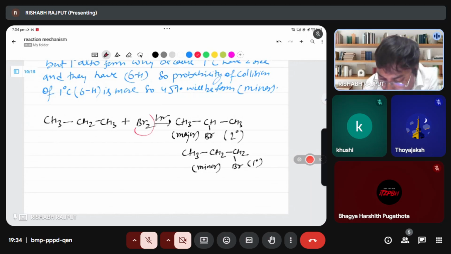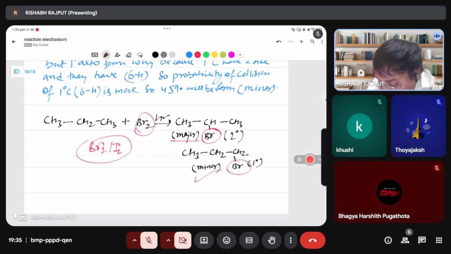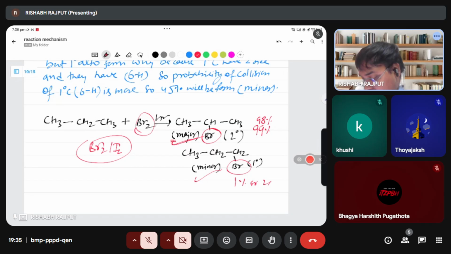In bromine, the same thing also happens here: bromine at 2 degree and bromine at 1 degree. And bromine, this is major, this is minor. But one thing please remember: in the bromine case and iodine case, this will be very major. It's not 45%, 50%. I think it is about 99%. Yeah, 98%, this will be major. And it will be only 1% or 2% in the bromine case. So that is why in bromine and iodine cases, don't write first degree. Both are possible, but don't write it. Just write only the major component. Why?